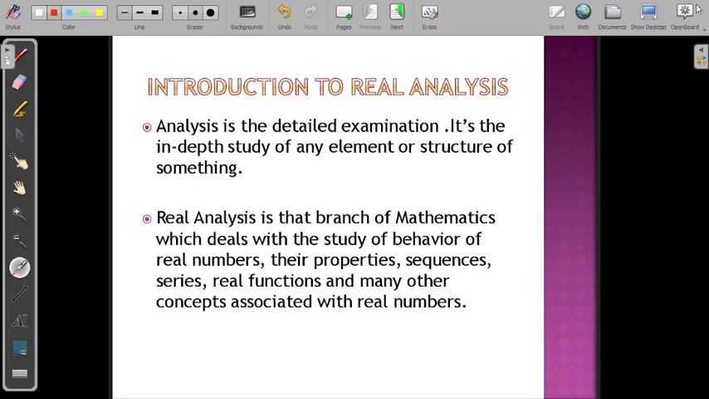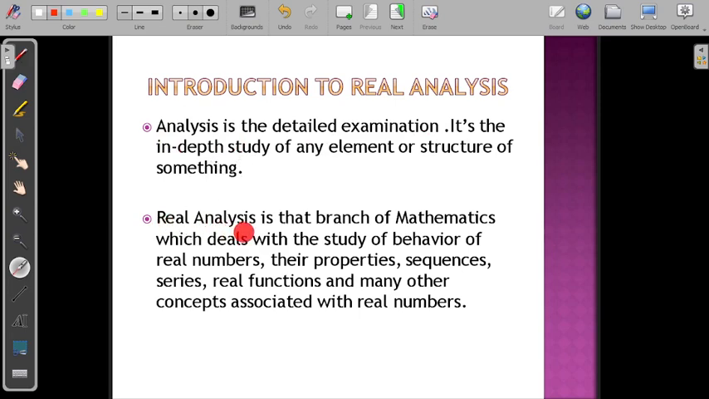In this video, I'm going to give a brief introduction related to real analysis. So first, let us see what is meant by analysis. Analysis is the detailed examination. It is the in-depth study of any element or structure of something. So in analysis, analyzing something in the sense we are looking deep into that particular matter.